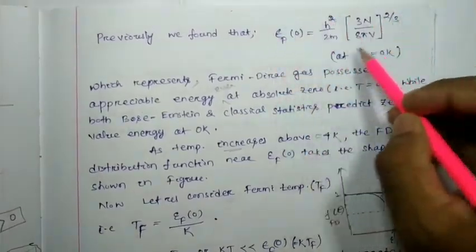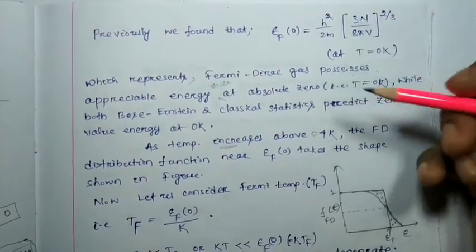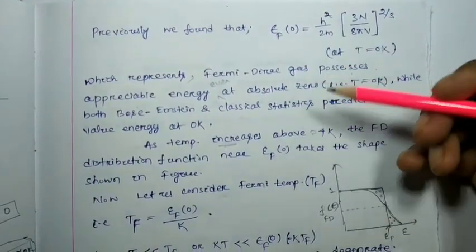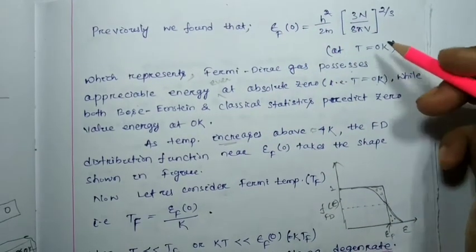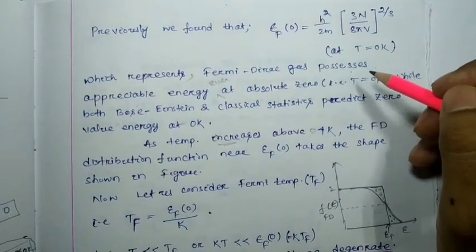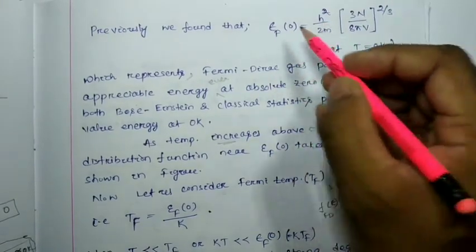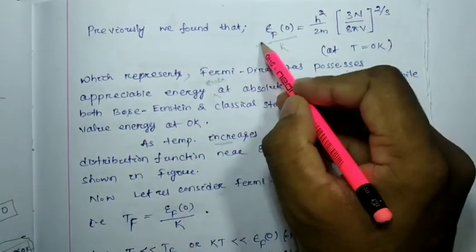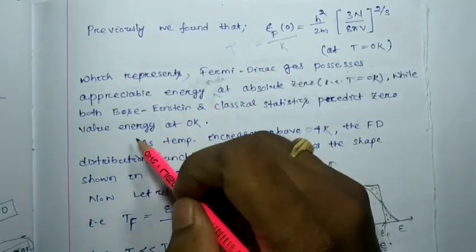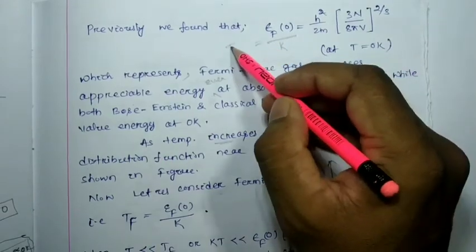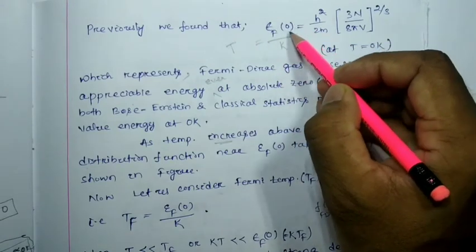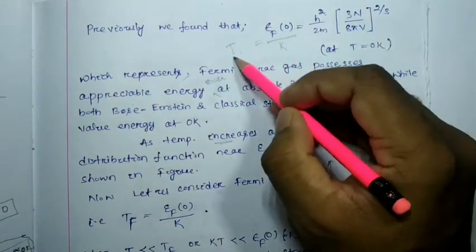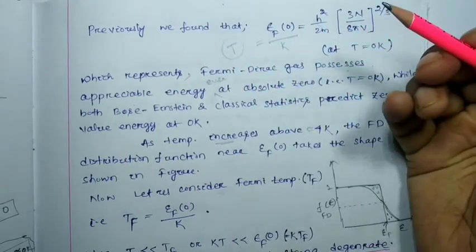So here, as we have this much energy at 0 Kelvin, suppose it is given that we found that for the fermions at 0 Kelvin, this is the energy. But if we consider this much energy divided by K, what will it give? It will give the temperature, the dimension or unit of temperature. Here, as this energy is not equal to 0 and K is not equal to 0, this temperature could not be 0. You got my point?